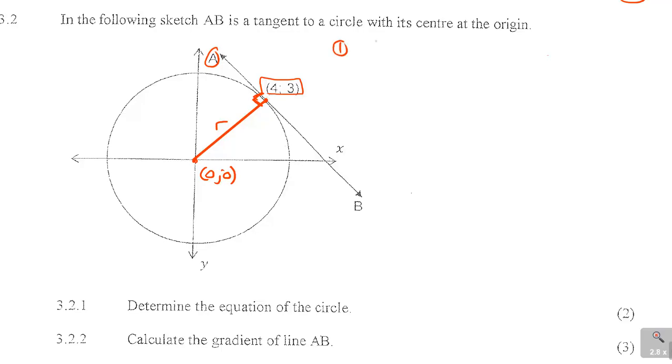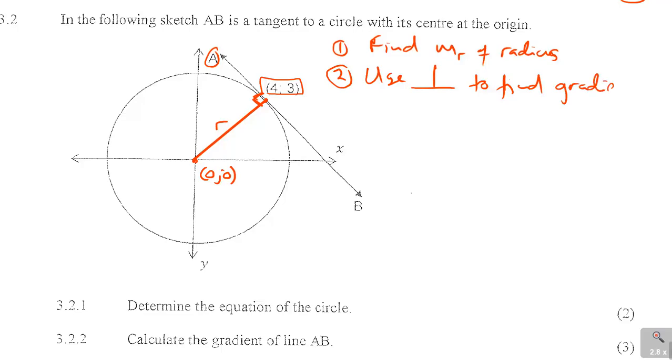There are 3 things you're going to do. Number 1, find m of the radius, meaning the gradient of the radius. Number 2, after finding the gradient of the radius, use perpendicularity to find the gradient of the tangent. Remember, for perpendicular lines, m1 times m2 is equal to minus 1.